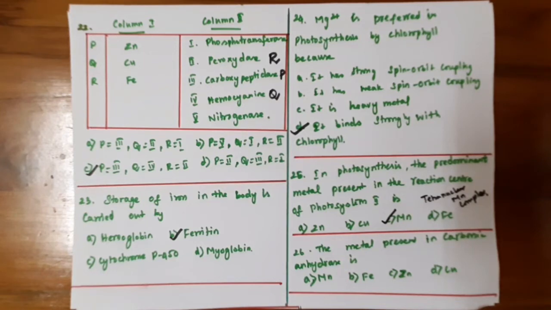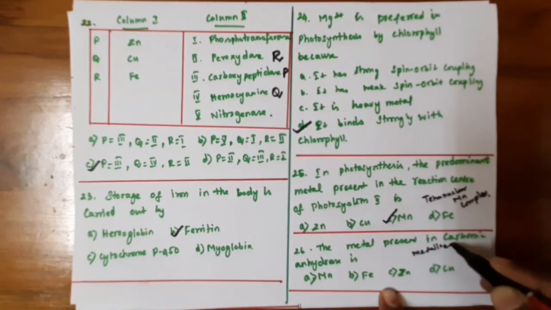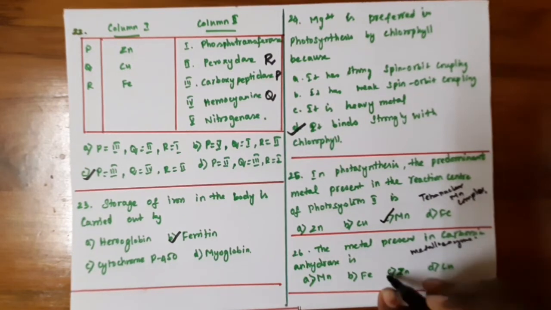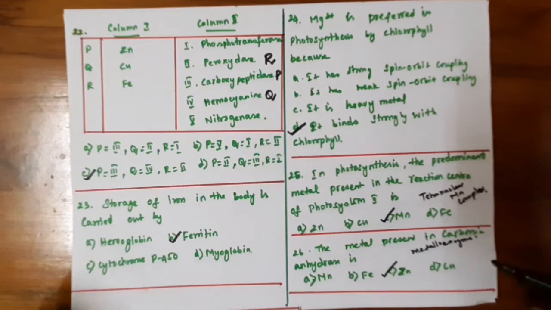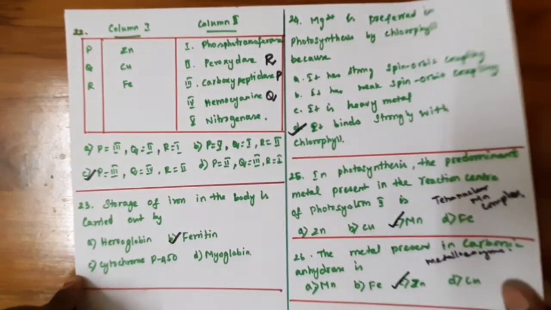And 26th question, the metal present in carbonic anhydrase. So carbonic anhydrase is a metalloenzyme. As I told you already, zinc is the metal found in the metalloenzyme. Okay, carbonic anhydrase contains zinc metal.